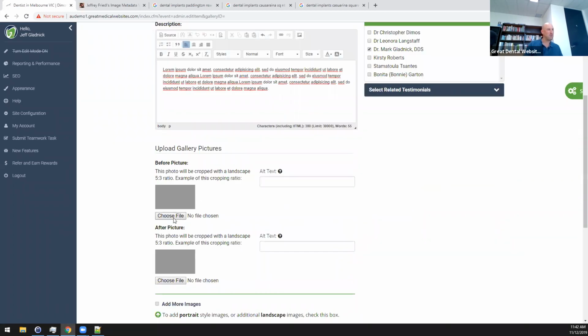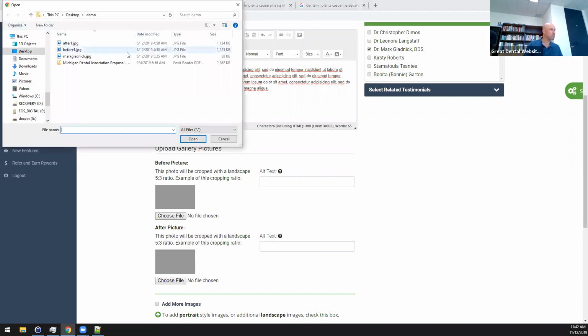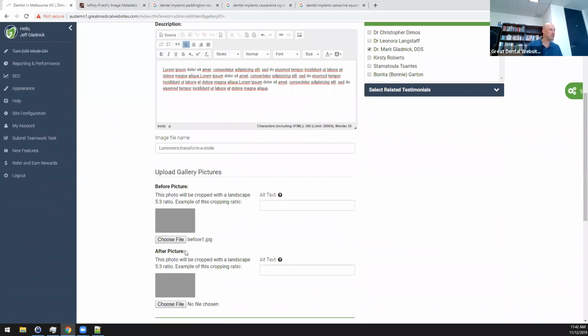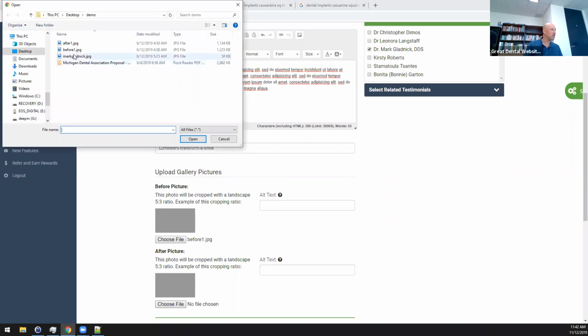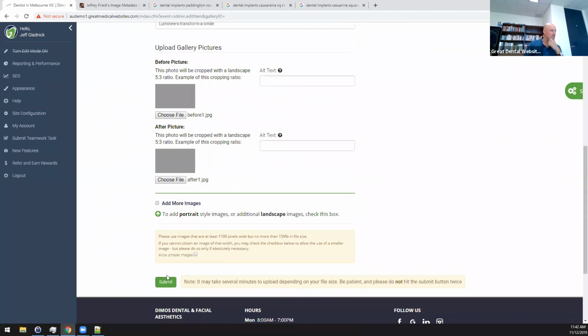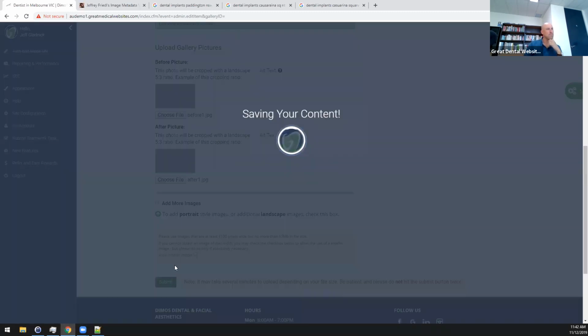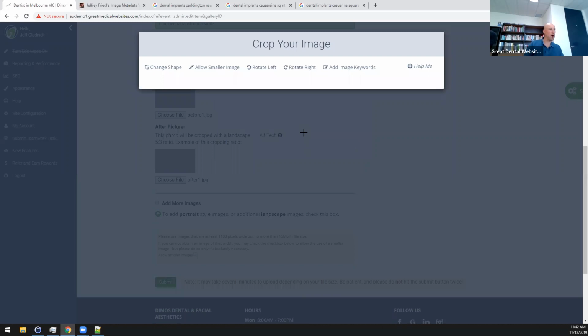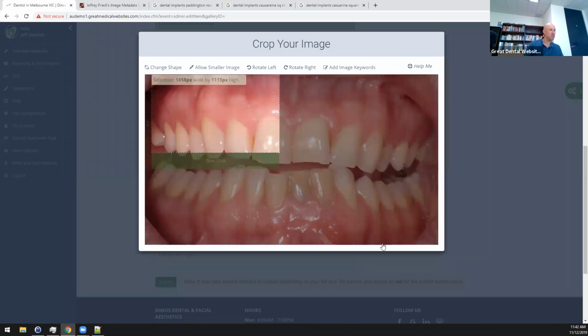And then let's pick a before and after image. So we got our before image that I've already got loaded here. Then we got an after down here, and there he is, after. And then we'll hit submit. And it's going to upload those images. If we're using really high resolution images, it might take a few seconds for it to load. And there we go. And it's going to ask us to crop it just like we did before. So let's go ahead and crop it.